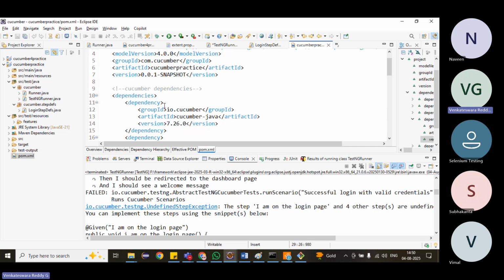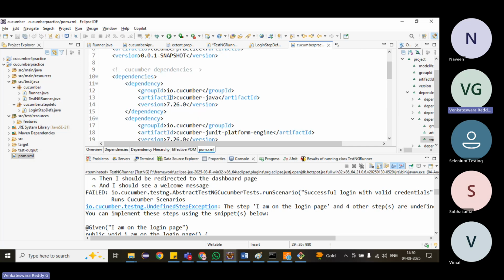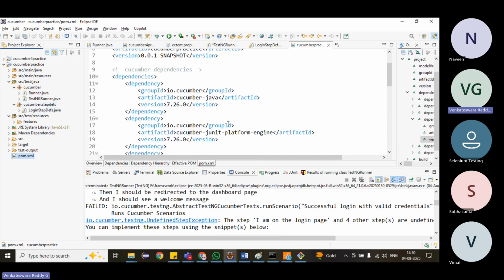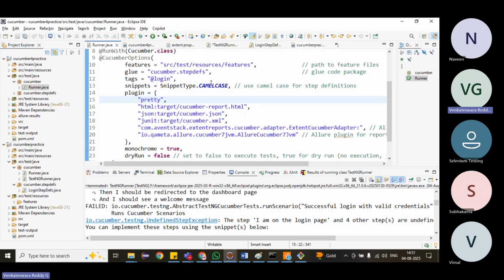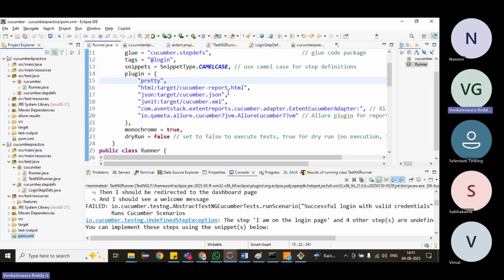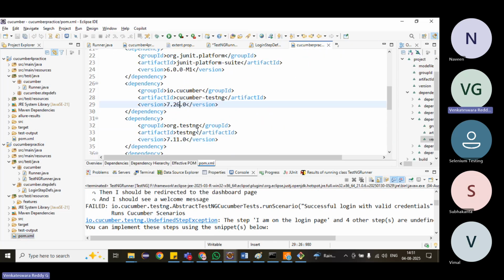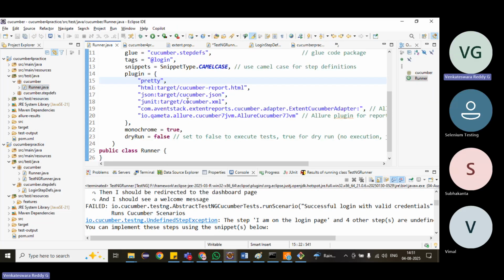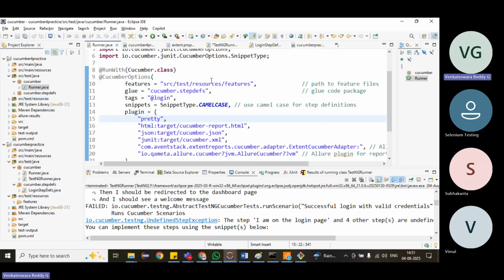Is it a version mismatch? Okay, I will check here. I am using 26, right? There we are using 14. Let me check whether there is a version issue or any other issue. I will check and in tomorrow's class we'll see, instead of wasting time here. I will work on it. To run it from TestNG, we just have to add those two dependencies, Cucumber TestNG and then TestNG, and in the runner file, same thing. Let me check what the exact issue is. We'll see.